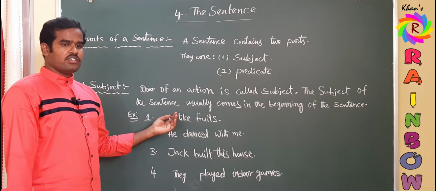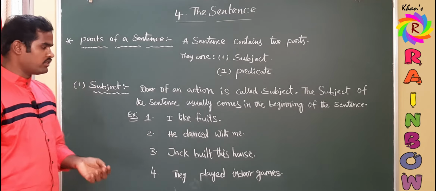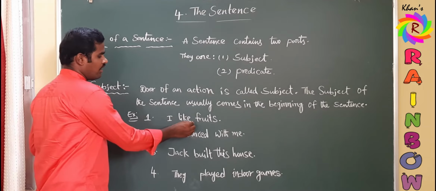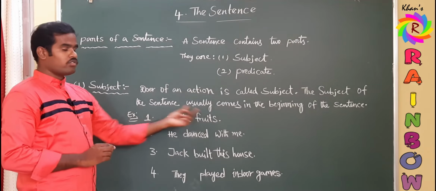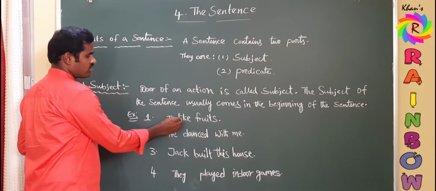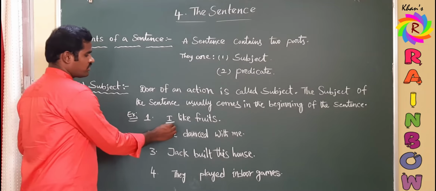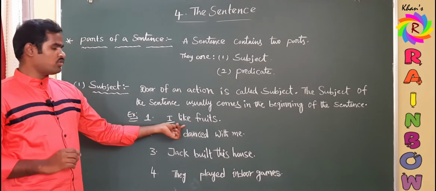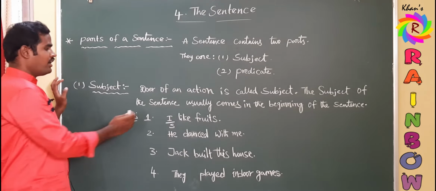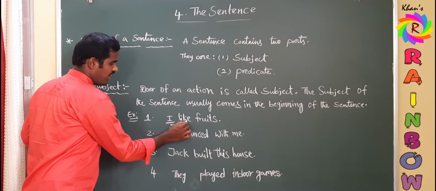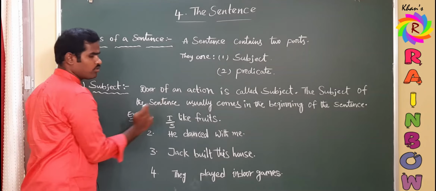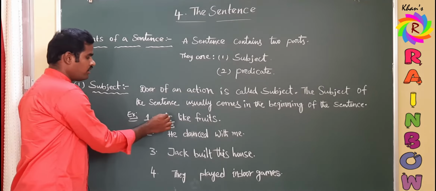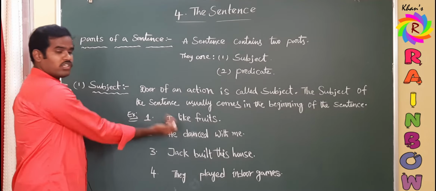Let us identify subjects in these 4 examples. The first one is "I like fruits." What is the action here? Like. And who likes fruits? I like fruits. So the action is being done by me. So the subject here is I. Here S refers to subject. As there is not much place, I am writing just S. I like fruits. So the first action is like, and who likes fruits? Question. Answer is I like fruits. So the action is done by me. So I am the subject.